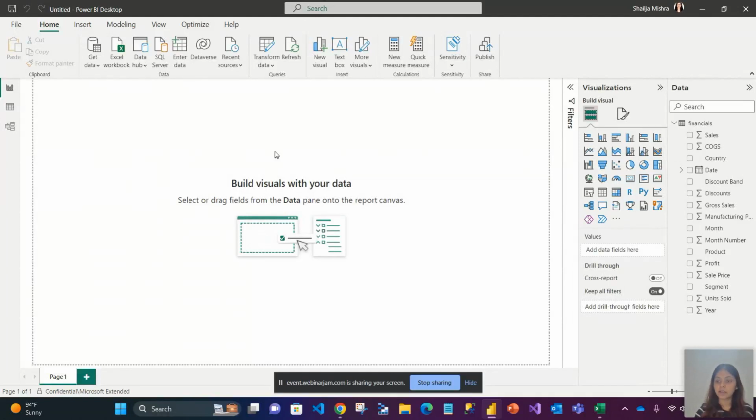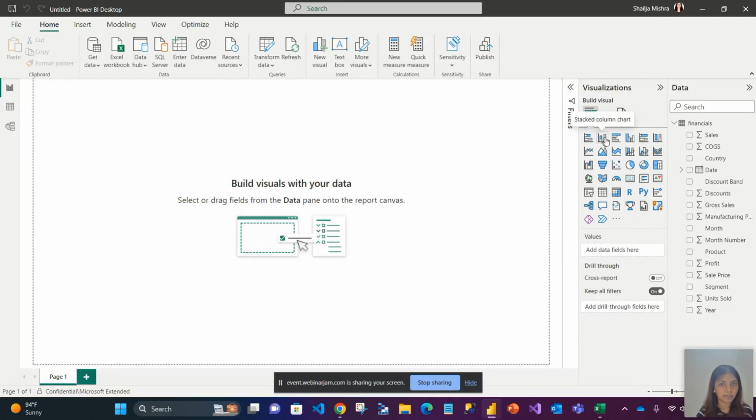Okay. So one very convenient visual that we normally use in our daily life also, and we are able to understand it well, is column chart or a bar chart or charts normally. So how do I create a chart? Now let me show you how to create a very easy and simple chart in Power BI. Now here, if you see in this tab called visualizations, there are so many options available. Now let me show you one by one.